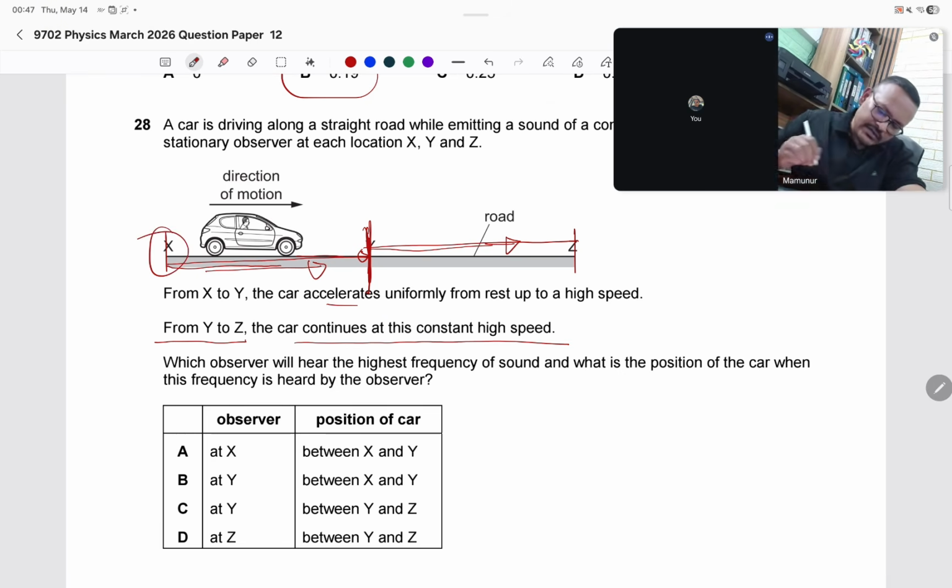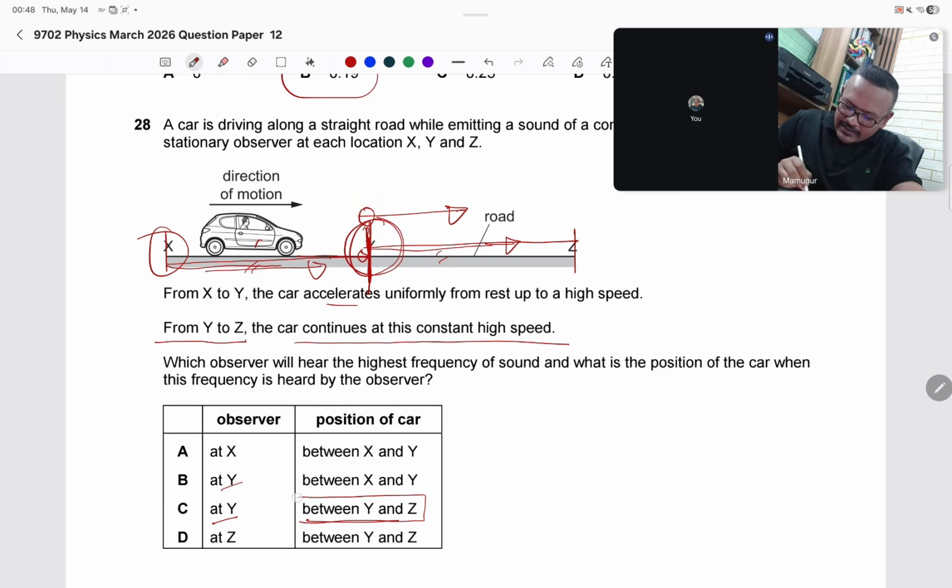No, the frequency will decrease here because it is the backside. At Y, between X and Y? No, the car position will not be in X to Y. The car position will be between Y and Z. If it is between Y and Z, the frequency will start decreasing here. Just after it passes, the frequency will start decreasing.